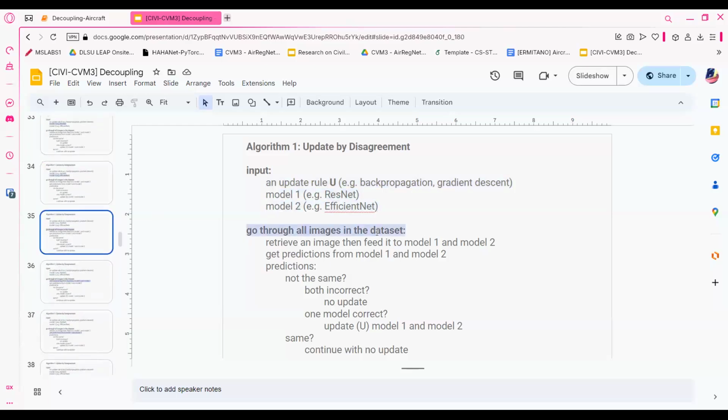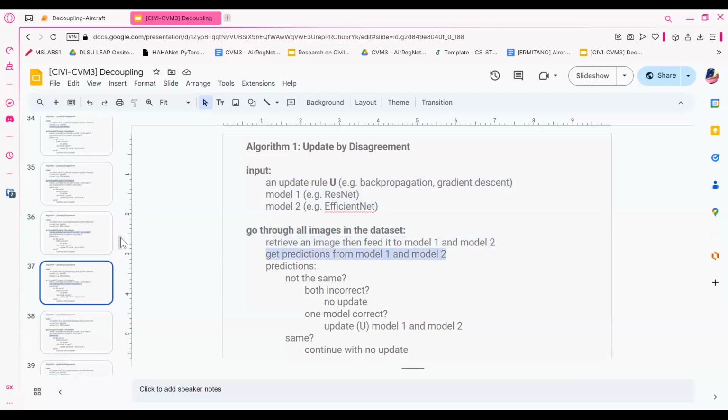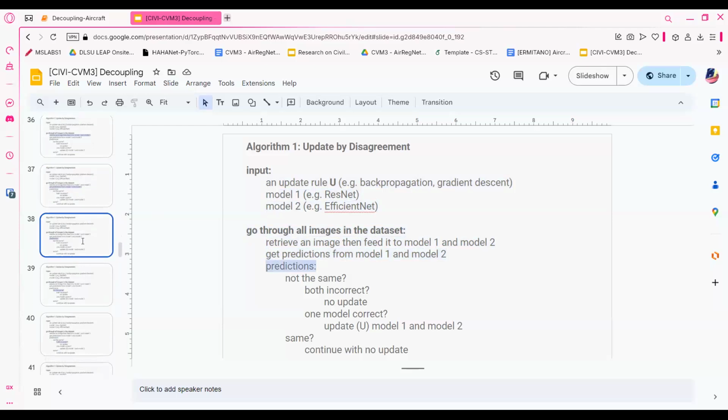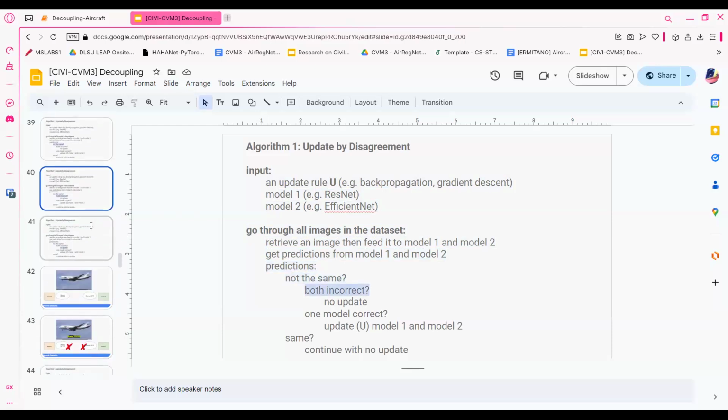We go through all the images in the dataset, retrieve an image, and then feed it to both model 1 and model 2, get the predictions for both, and then check their predictions using an if-else statement. So if they're not the same, we perform updates.